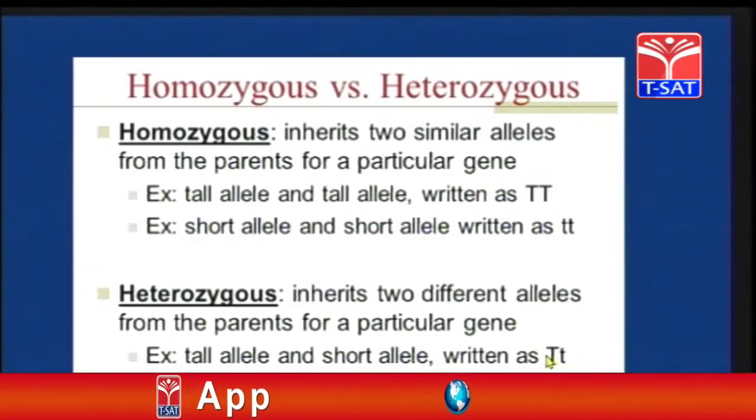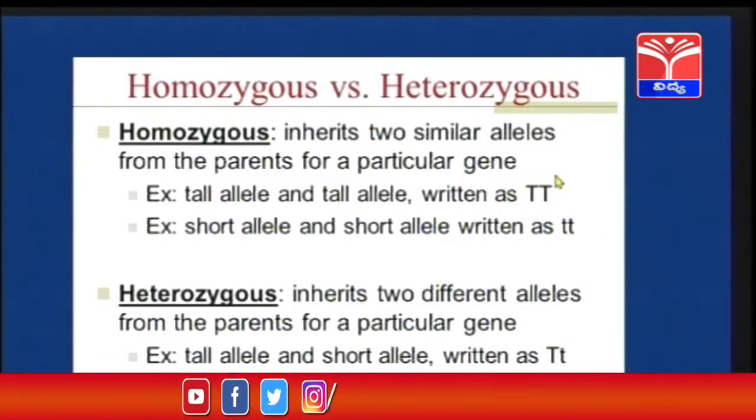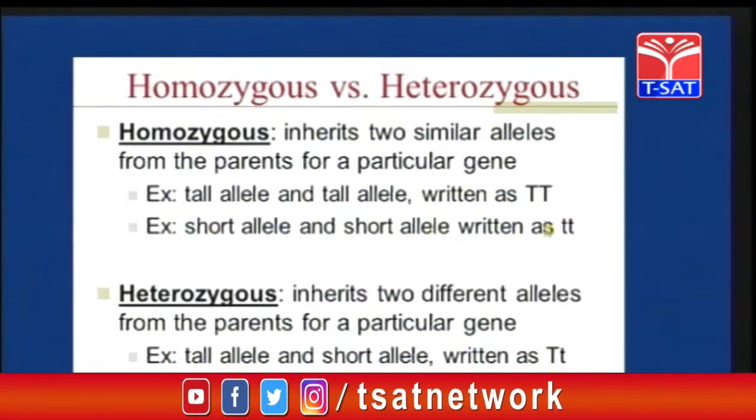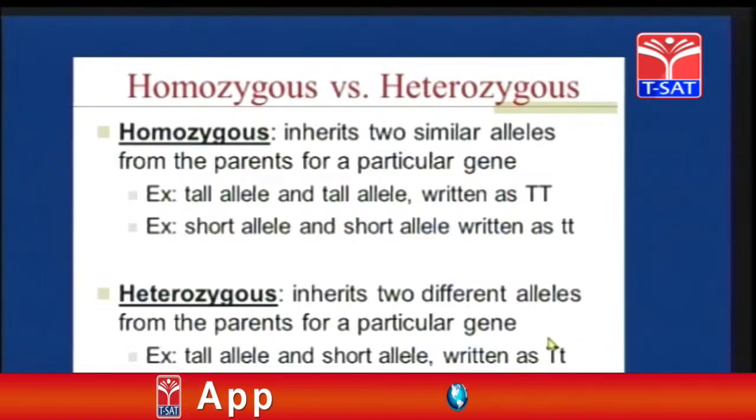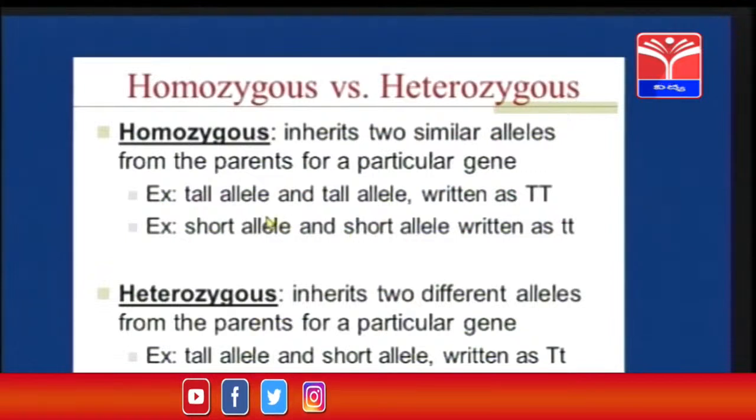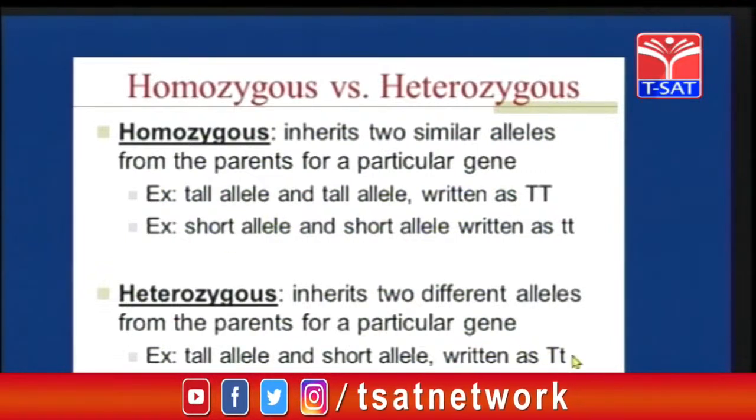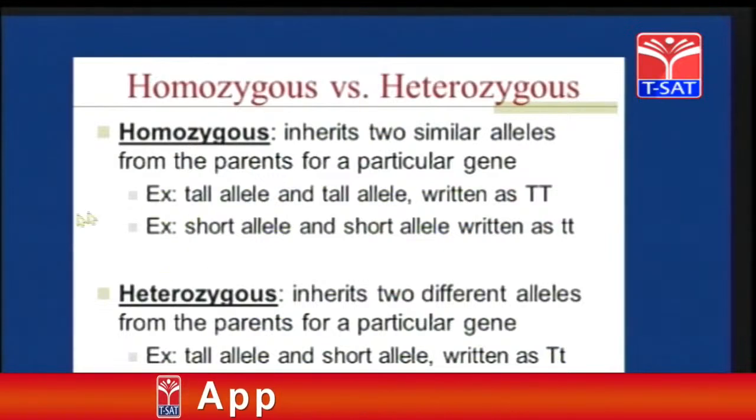So as we discussed earlier, only the dominant character will be expressed. That means this will be a tall plant only. So capital T and capital T is a tall plant. Small t and small t is a short plant, whereas capital T and small t is a tall plant. We have to say that capital T capital T means homozygous tall, small t small t means homozygous short, capital T and small t means heterozygous tall. We will discuss about this in our later classes.